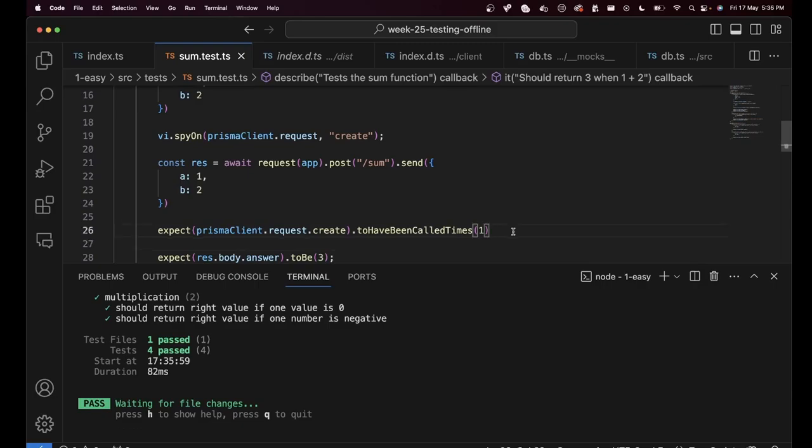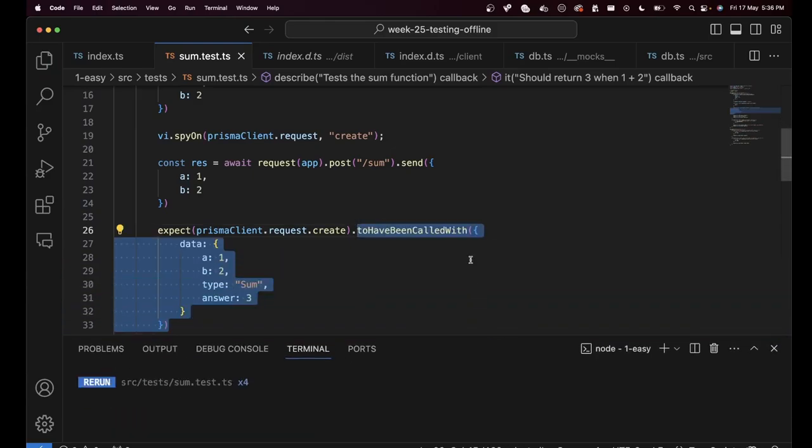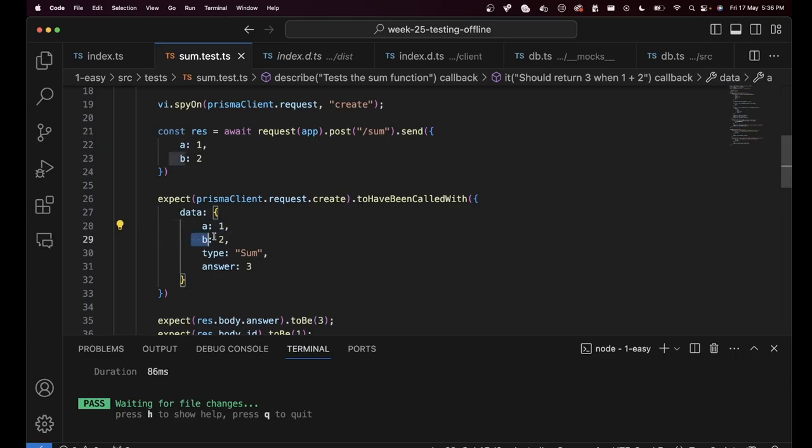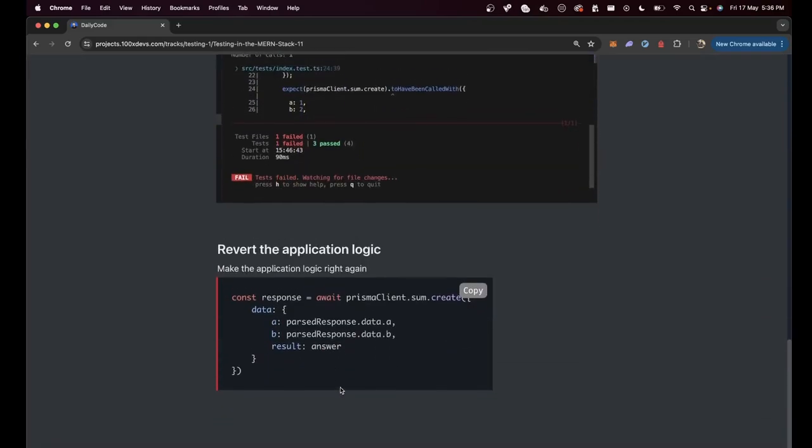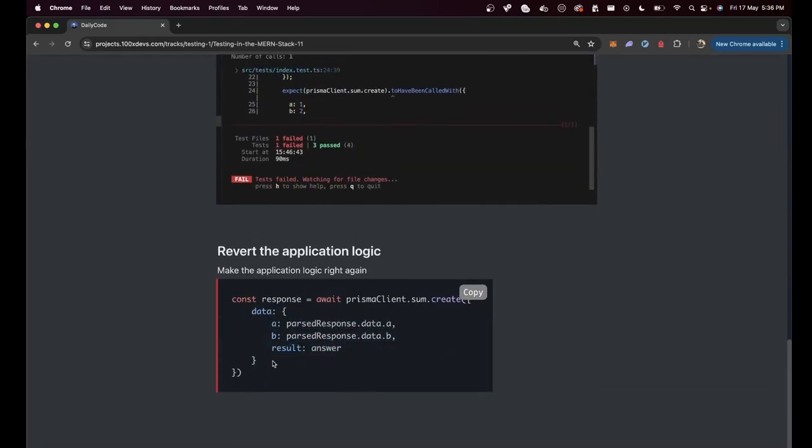So that is how you create spies on functions, and you ensure they've been called once, twice, as many times as you want. You can also ensure they've been called with some certain inputs, which in this case is A1, B2, type sum, answer 3. That is how you create spies, and that is why you need spies in a use case like this to check the inputs to a mocked function.